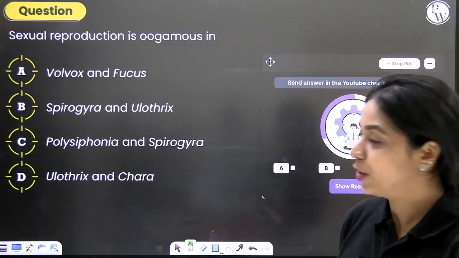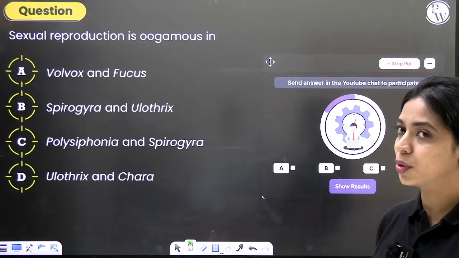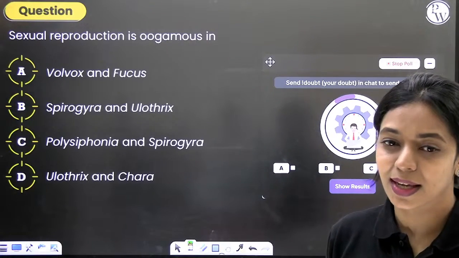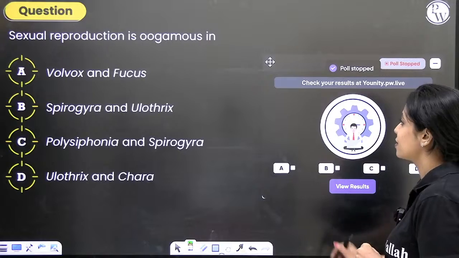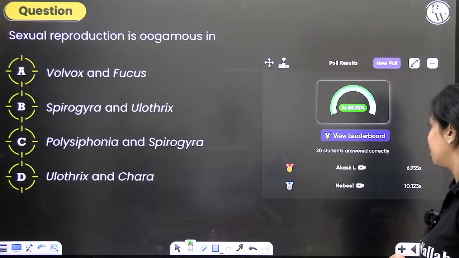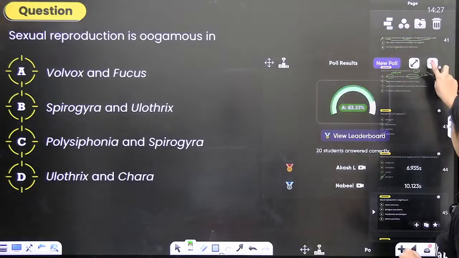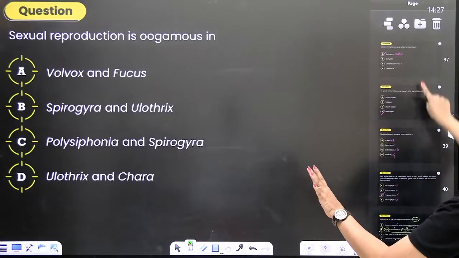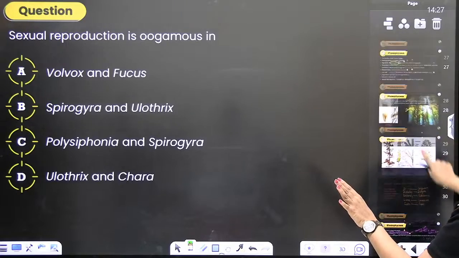There's confusion between options A and B. Spirogyra, Eulothrix, I just told you it's not oogamous, it is isogamous. The correct answer to this question is option A, Volvox and Fucus. Around 83% of you have answered this correctly. The examples given here are the exact same examples that you have in your NCERT textbook. Right?